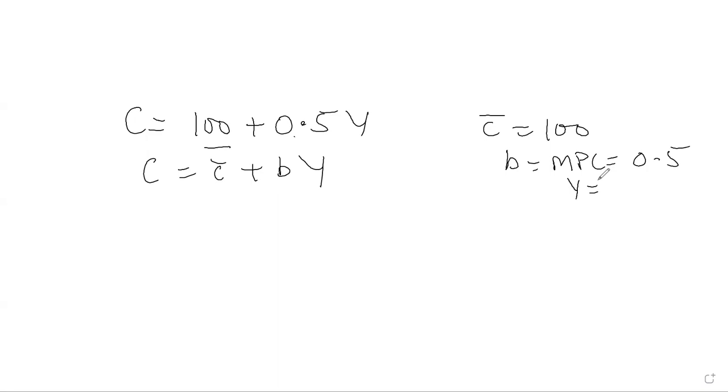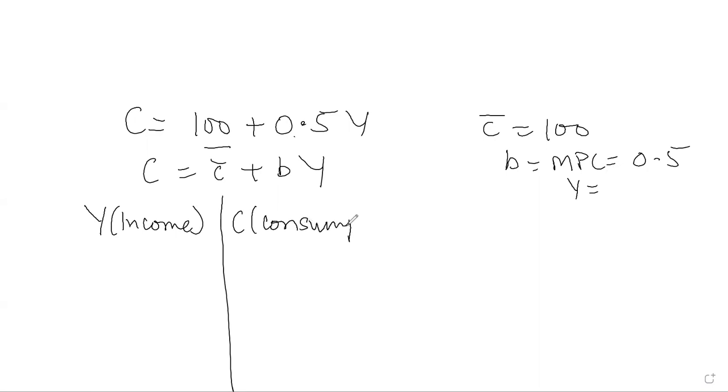Now we will see how, when income increases, the value of APC falls. With this example, let us take Y, that is income, in one column, and in another column we will take C, that is consumption, and in the third column we will take APC, which is C by Y.